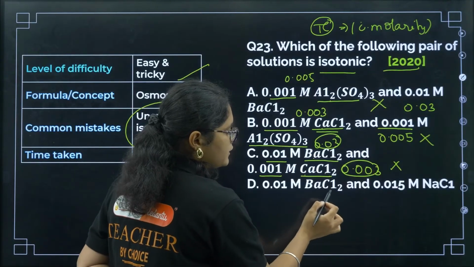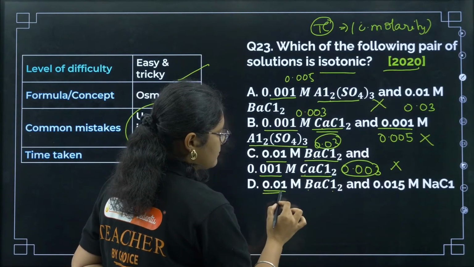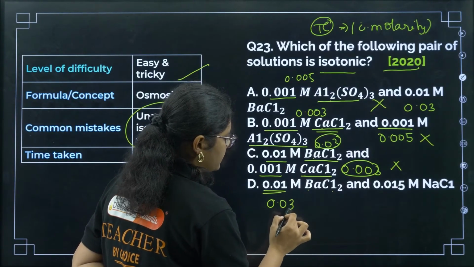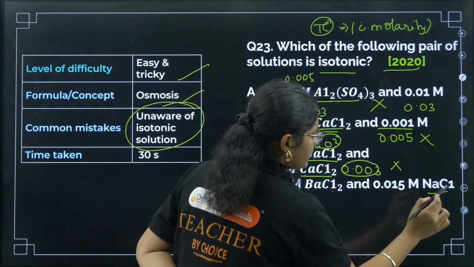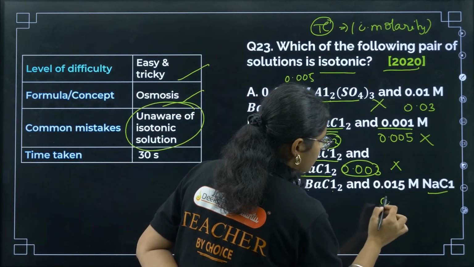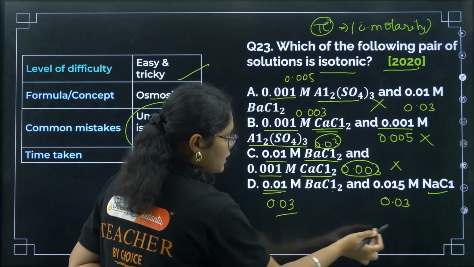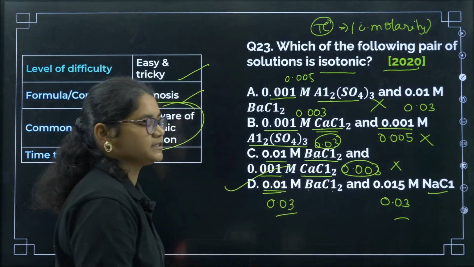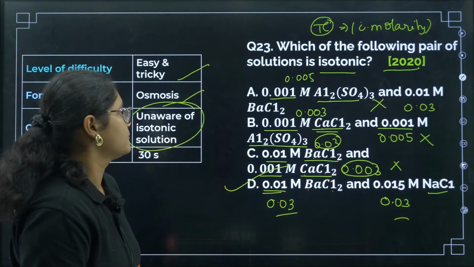Last one, BaCl2, 2 plus 1, 3 is there, and here 0.01, so I will get 0.03. And here NaCl, I value is 2, into this one, so I will get 0.03. So these two are same, so the correct answer for this question will be option number D here.